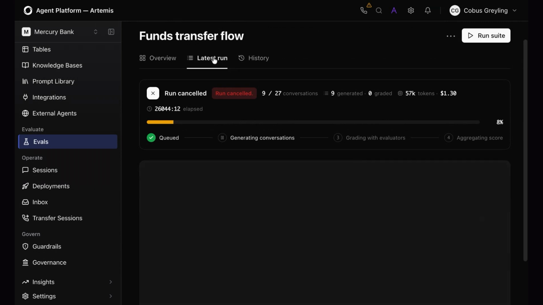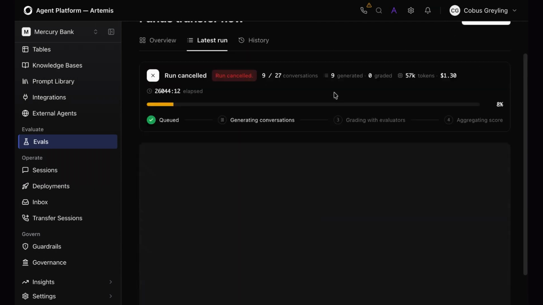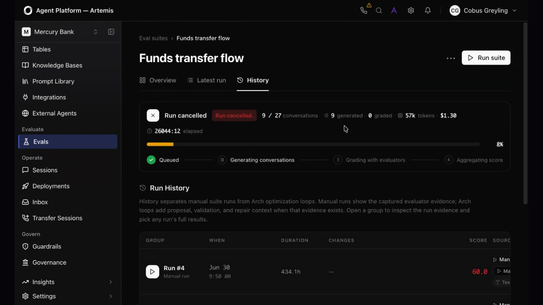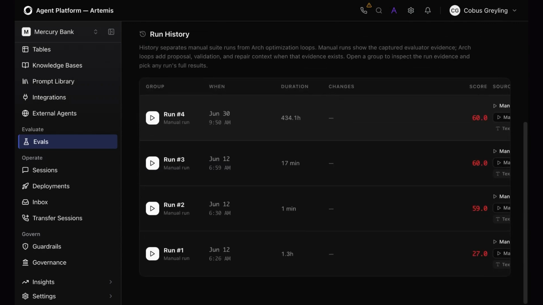I can see not only the overview, but I can go to the latest run, and I can also go to the history of previous runs. So suffice to say that this is a very detailed, and I keep on using this word, fine-grained environment to evaluate your agentic applications and really understand the performance of your application prior to releasing it into the wild.